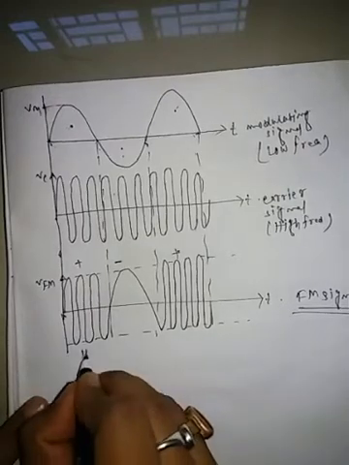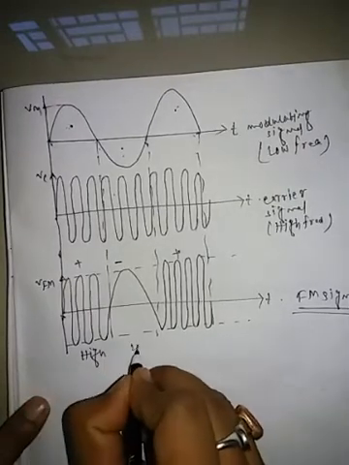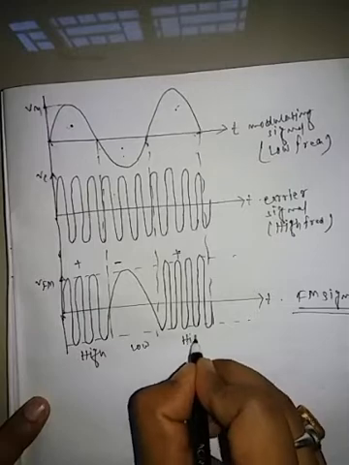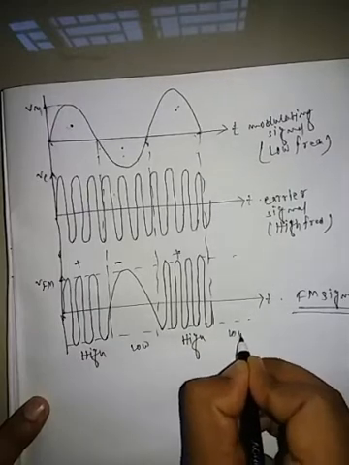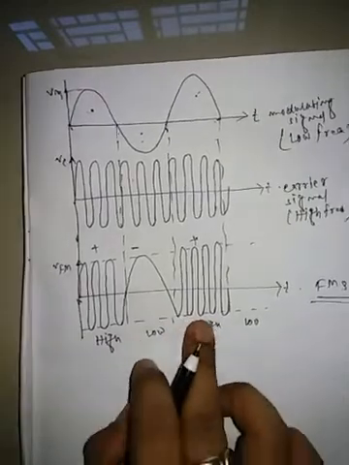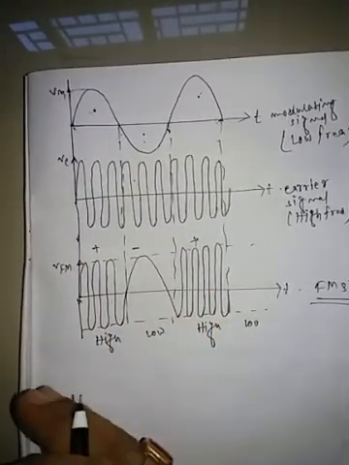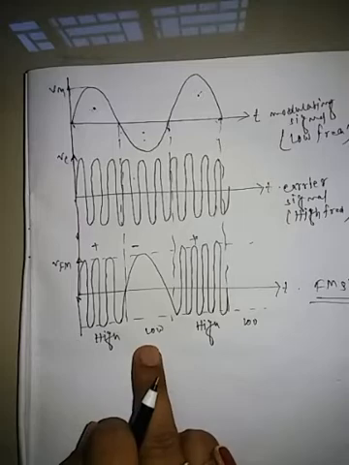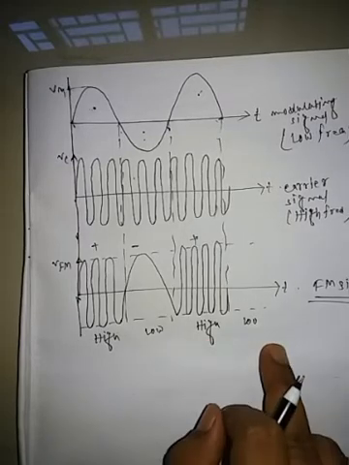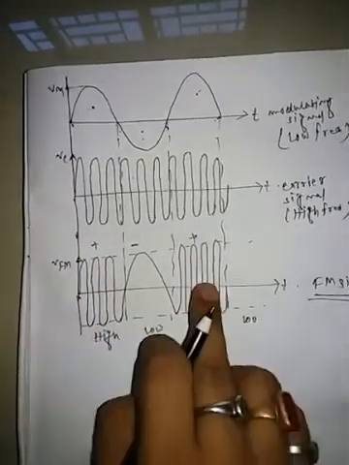This is high frequency, this is low frequency, this is high frequency, again low frequency, again high frequency. Amplitude is constant, but frequencies change: first high, second low, third high, fourth low.